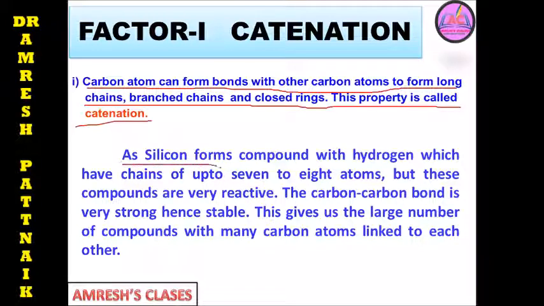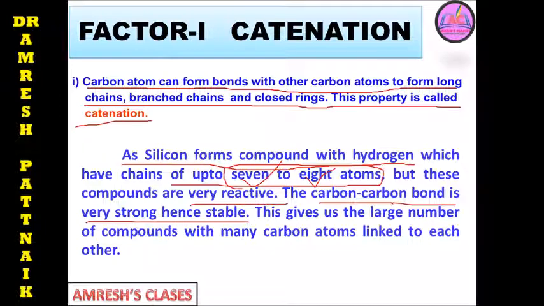Silicon forms compounds with hydrogen which have chains of up to 7 to 8 atoms. Okay, 7 to 8 atoms, but these compounds are very reactive, and the carbon-carbon bond is very strong, hence stable. Because the carbon-carbon bonds are covalent bonds, and those bonds are very stable. So this gives us a large number of compounds with many carbon atoms linked to each other.